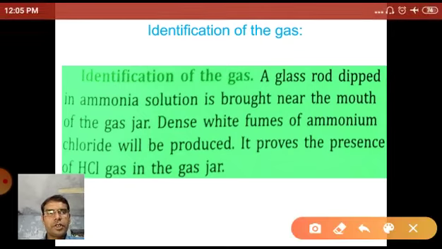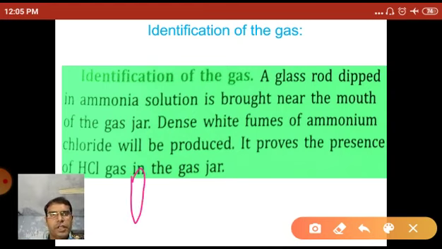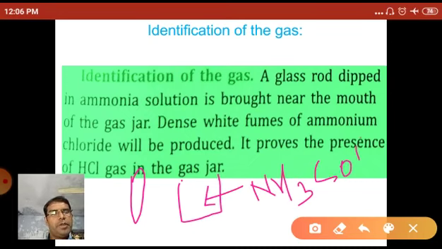For this, first we take a glass rod and ammonia solution, NH3 solution, in a beaker. The glass rod is first dipped in the ammonia solution.